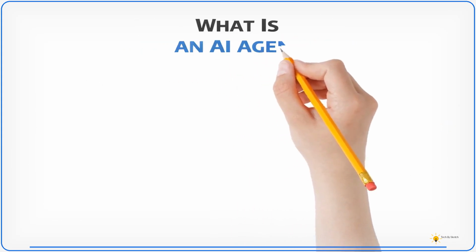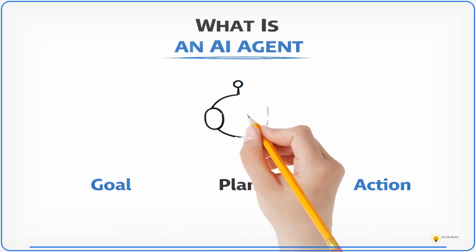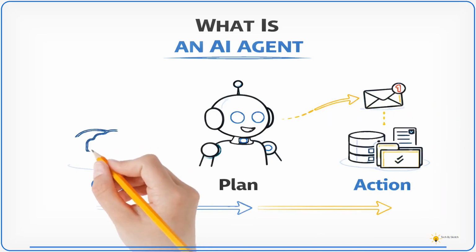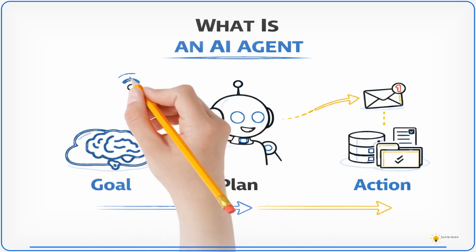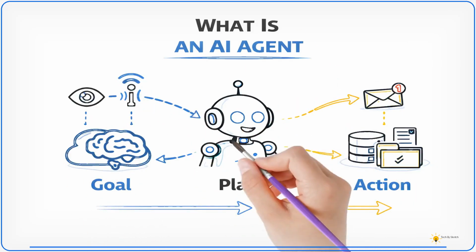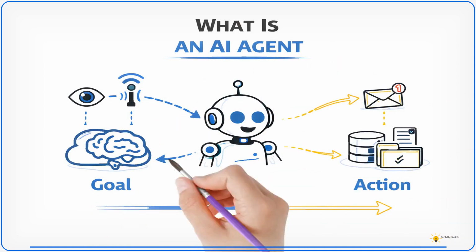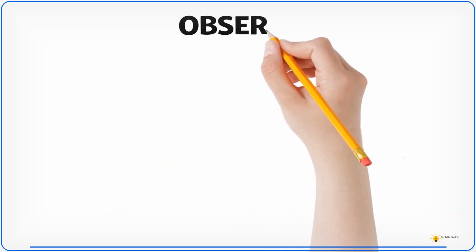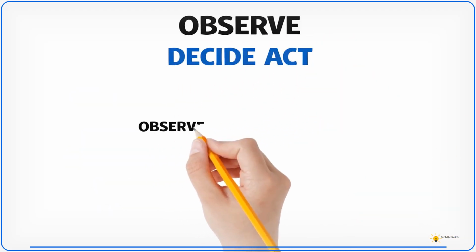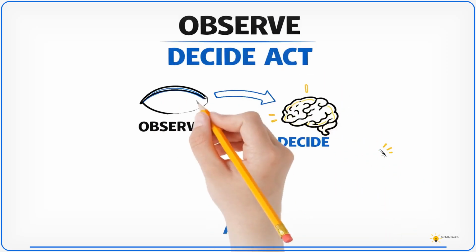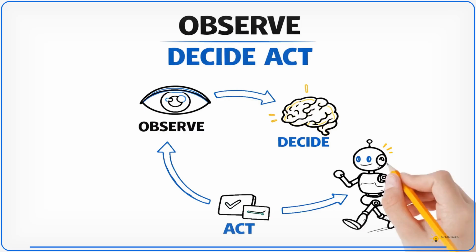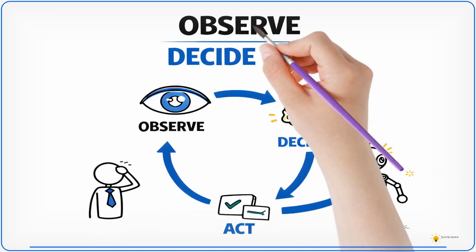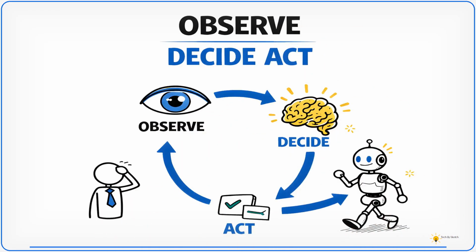Now, before understanding agentic AI, we must first understand the idea of an agent. An AI agent is a system that observes its environment and decides what actions to take. It behaves like a digital worker trying to achieve a goal. Then agents behave through a repeating decision loop. This loop is often explained as observe, decide, act. The system looks at information, chooses a step, and then performs the action.